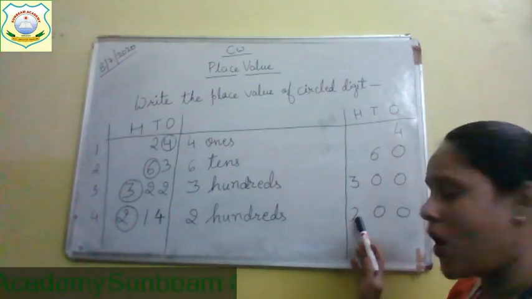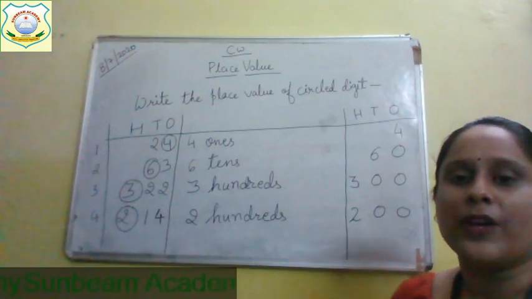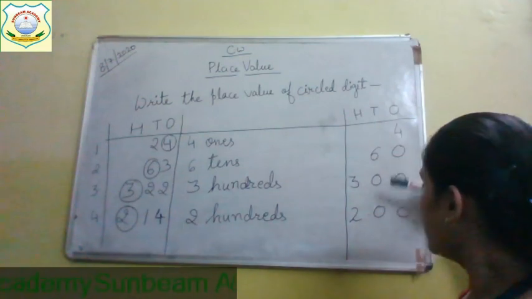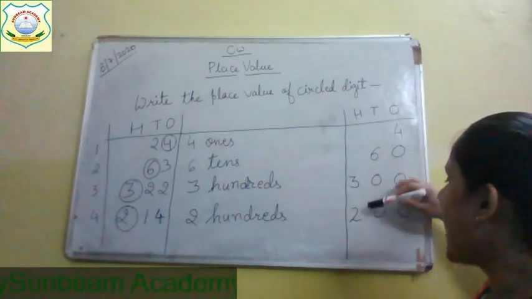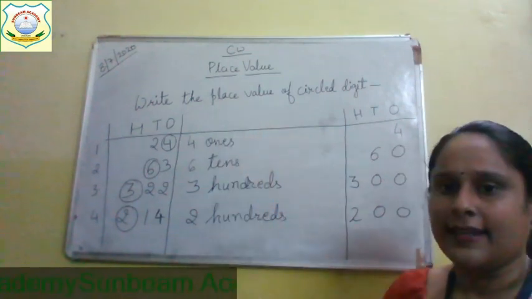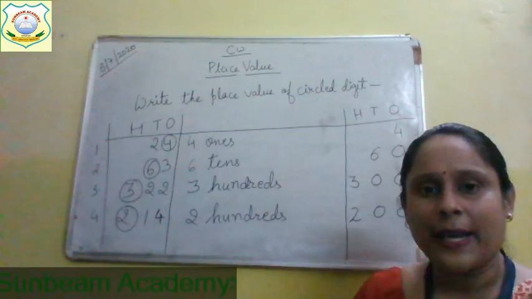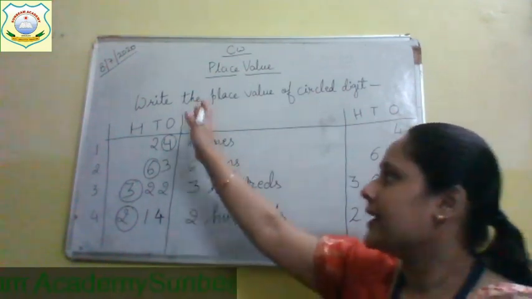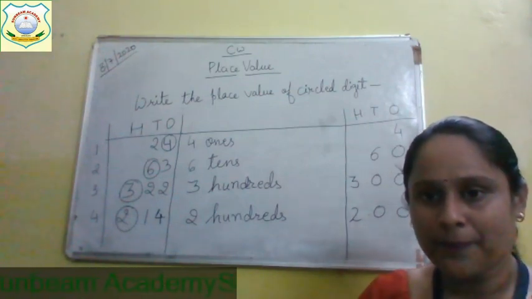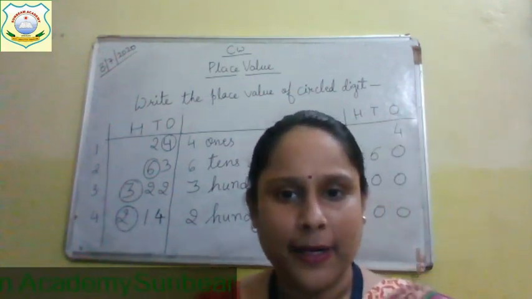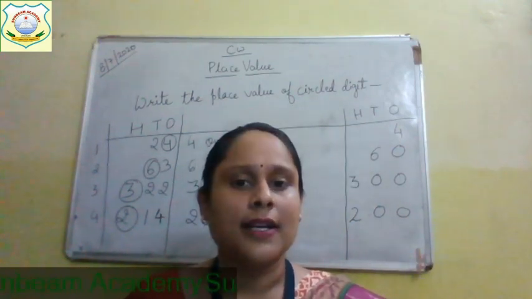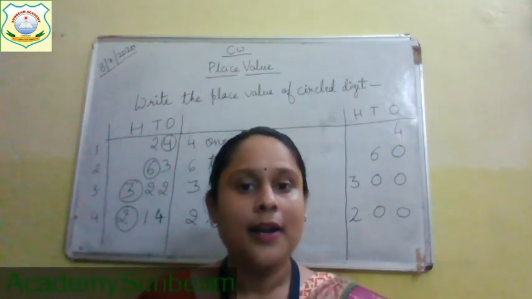200 or 200. Now when we write it in numerical order, we'll write this 0 at ones place, this 0 at tens place and this 2 at hundreds place. Now children, when you are writing this, you have to keep in mind one thing, that these lines you will draw with the help of scale and color pencils. Okay? So make use of scale and color pencils for drawing these lines and for circling also. For circling also you will make use of your color pencils.